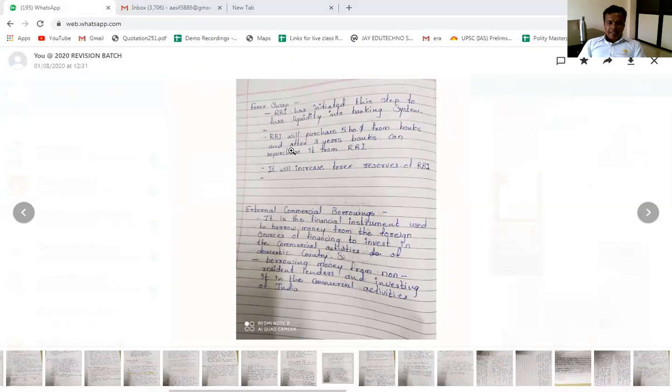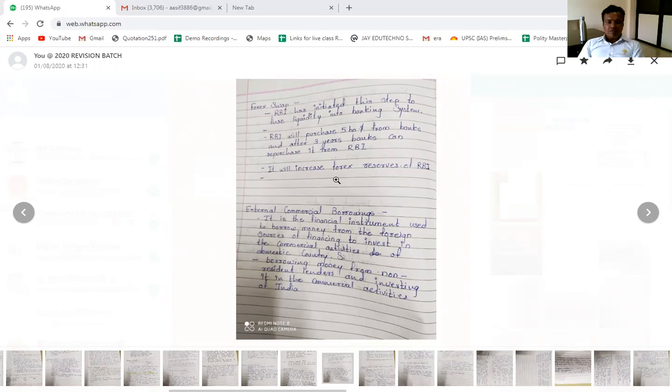So what is happening is that many banks which have foreign exchange reserves can do the foreign exchange swap. RBI has initiated this step to infuse liquidity into the banking system, and RBI will purchase $5 billion from the banks, and after 3 years banks can repurchase it from the RBI. You need to remember that whenever RBI goes for foreign exchange swapping, it leads to an increase in the liquidity in the market.